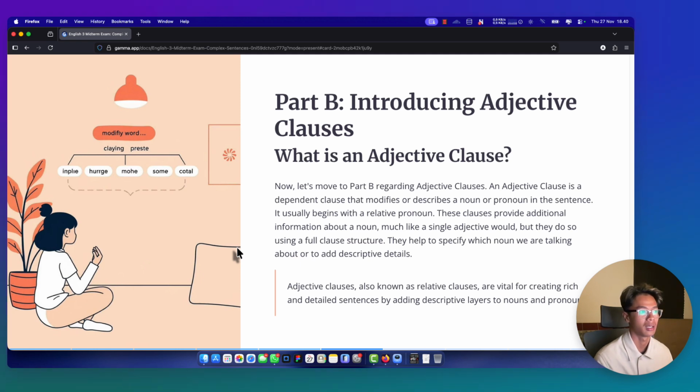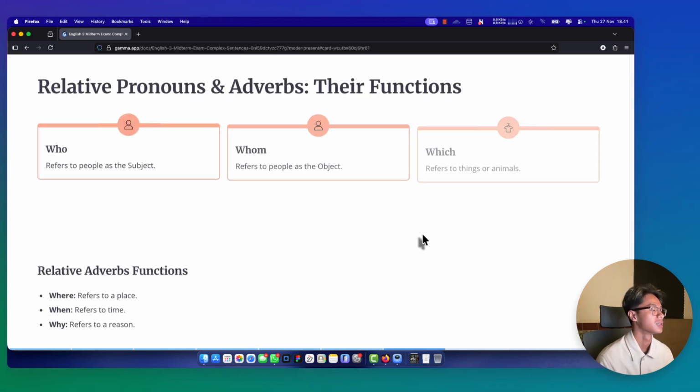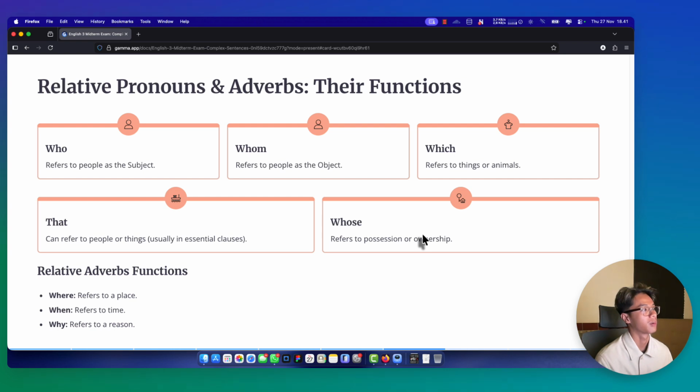What is an adjective clause? An adjective clause is a dependent clause that modifies or describes a noun or pronoun in the sentence. This clause provides additional information about a noun, much like a single adjective would, but they do so using a full clause structure. And next, relative pronouns and adverbs, and their function.